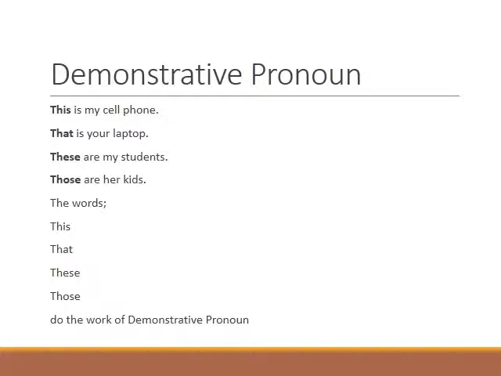Demonstrative pronouns. These are the words that are used to demonstrate something. This is my cell phone. That is your laptop. These are my students. Those are her kids. The words this, that, these, those do the work of demonstrative pronouns.